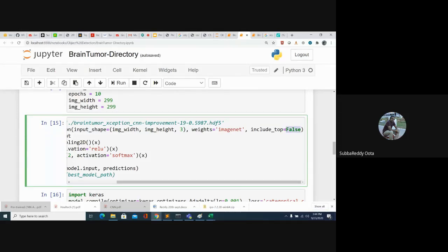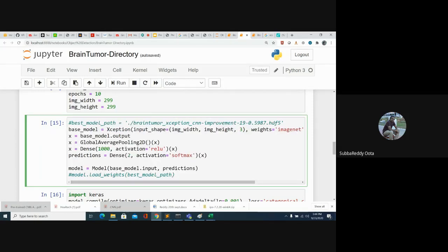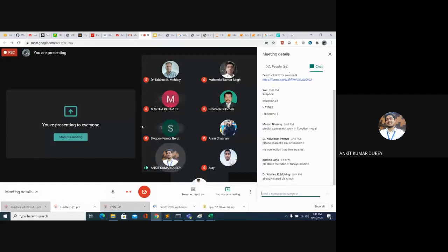Instead of that, I don't want 1000 classes. I want only the last FC layer, like the 2048 vector. Then you have to keep include top equal to false. So in that way, you can use it and you can write the predictions.